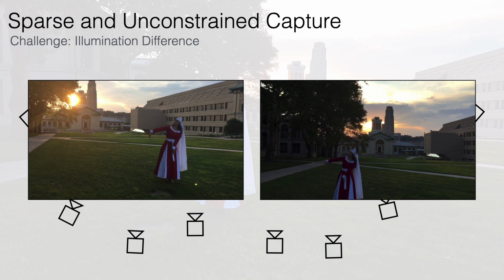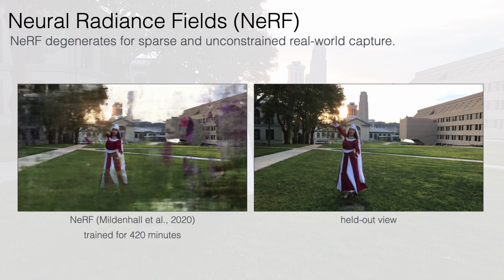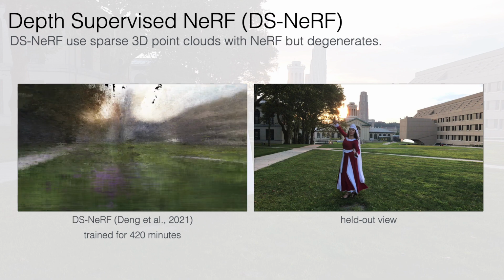Finally, the performers in the multi-view sequences can be wearing challenging dress, have open hair, and the captured scene can be unbounded. Current approaches such as NeRF yield degenerate outputs even when trained for 7 hours. Similarly, DS-NeRF, which uses additional depth supervision from a sparse point cloud from COLMAP, also degenerates.